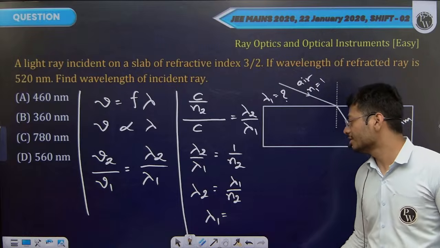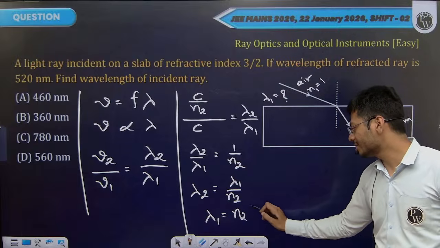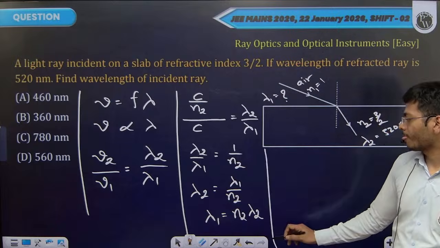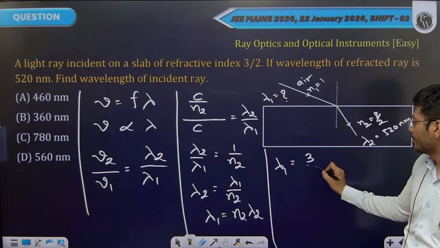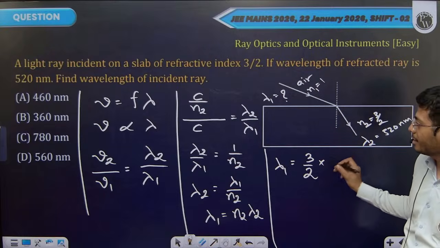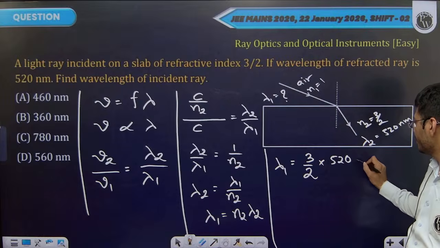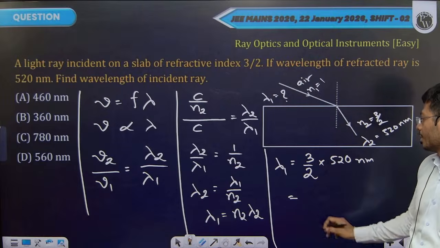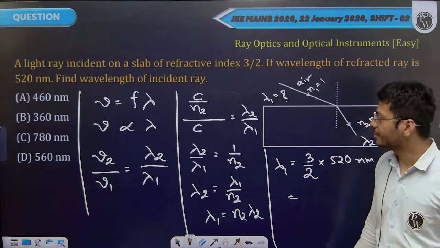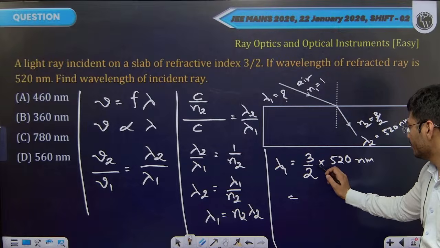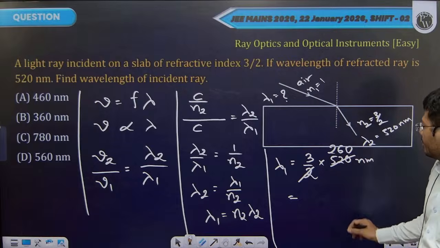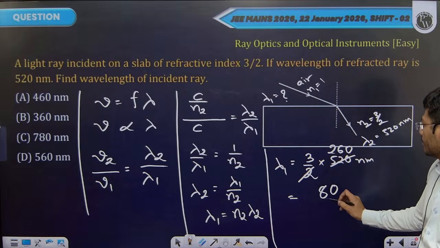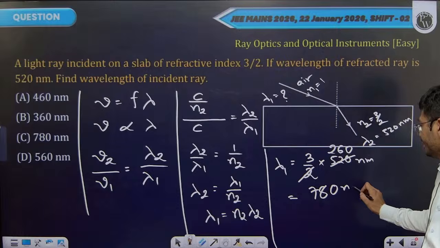So incident wavelength will be N2 times lambda 2. Refractive index of the slab is given as 3/2. Wavelength of the refracted ray is given as 520 nanometers. So the wavelength of the incident ray, how much will it be? It will be 780 nanometers.